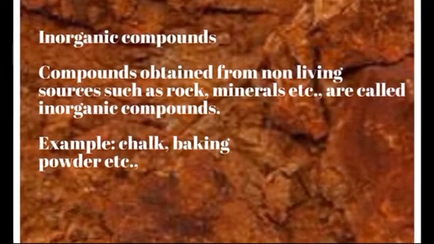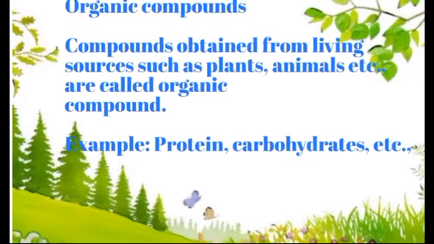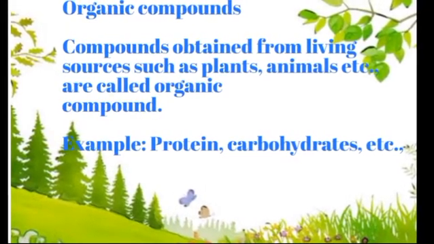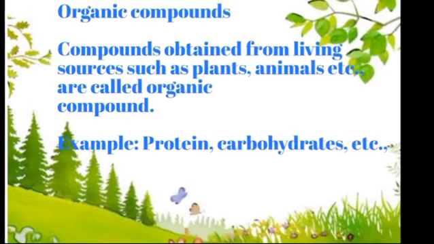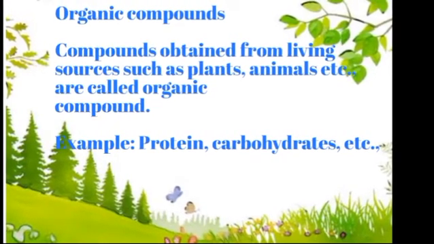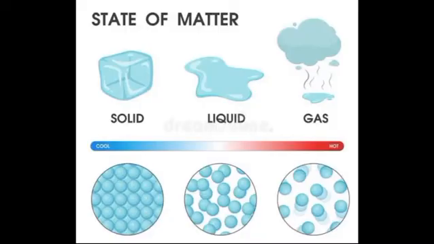Organic compounds are obtained from living sources such as plants, animals, etc. For example, protein, carbohydrate, etc. Both inorganic and organic compounds exist in all three states of matter: solid, liquid and gas. Let us learn some important compounds in solid, liquid and gaseous state.